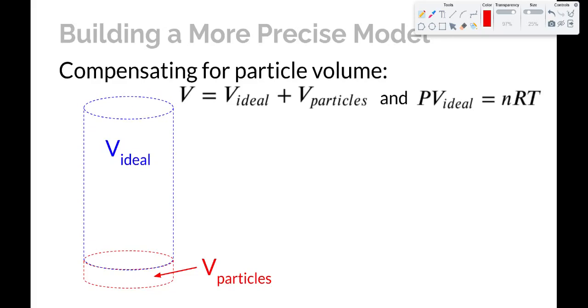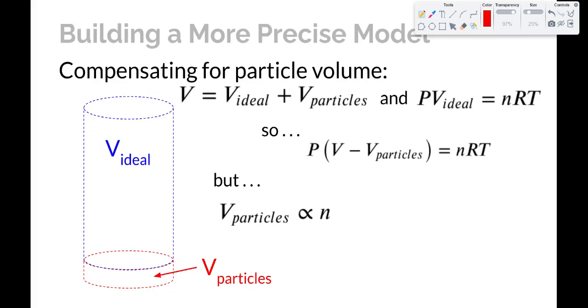And because the ideal gas law is built on this ideal volume, we could say P times V ideal equals nRT. So V ideal is the total volume minus the volume of the particles. So we could rearrange the ideal gas law in this way. We could say that the pressure times the actual measurable volume minus the volume of the particles is equal to n times R times T.